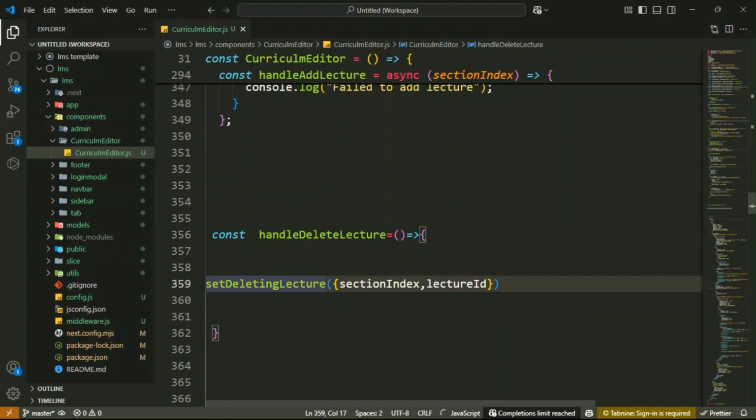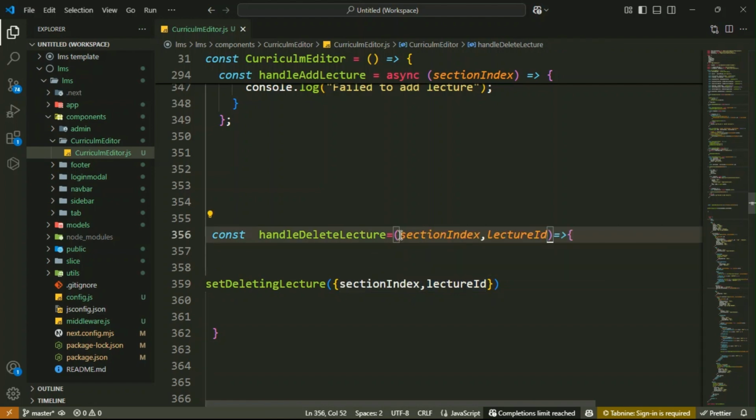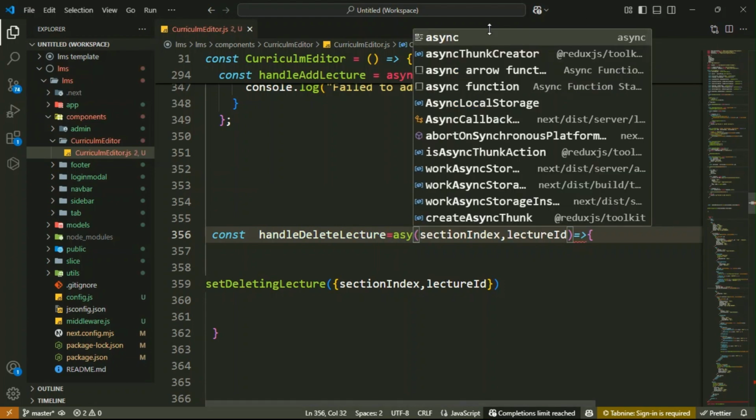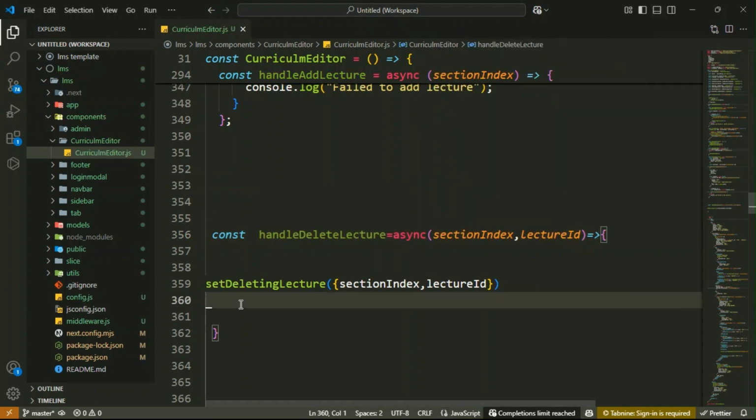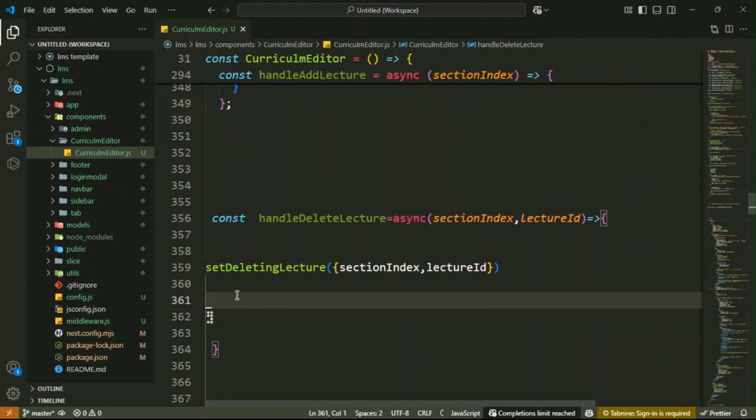One thing we have noticed: you have to take sectionIndex and lectureId as parameters, making it a function so we can easily access them.